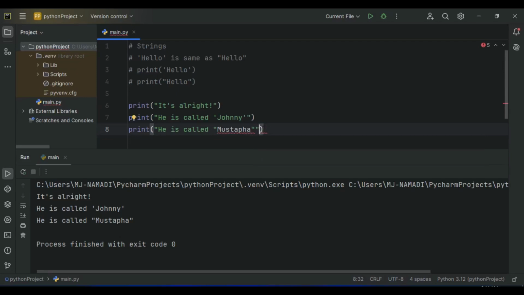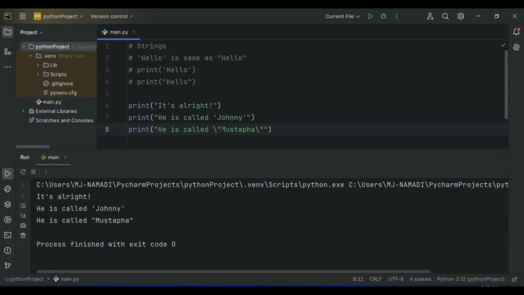So let's go ahead and do that. To do that, you just need to insert a backward slash right here and also right here. Now you have successfully escaped the sequence. Now you can run your program and it's going to be executed just like you've used the double quote within a single quote or a single quote within a double quote. Now you can see our program runs successfully with the escape sequence.